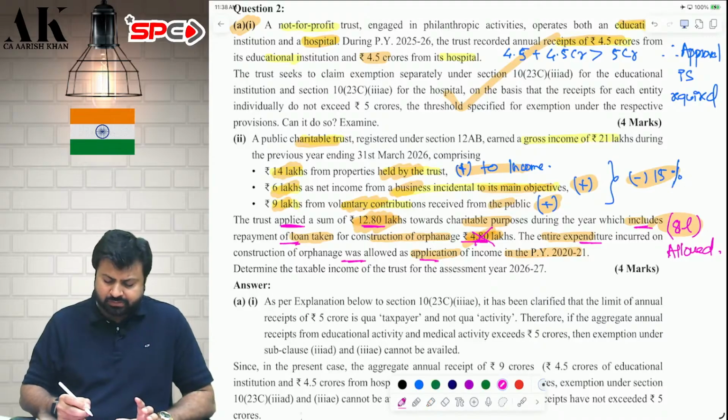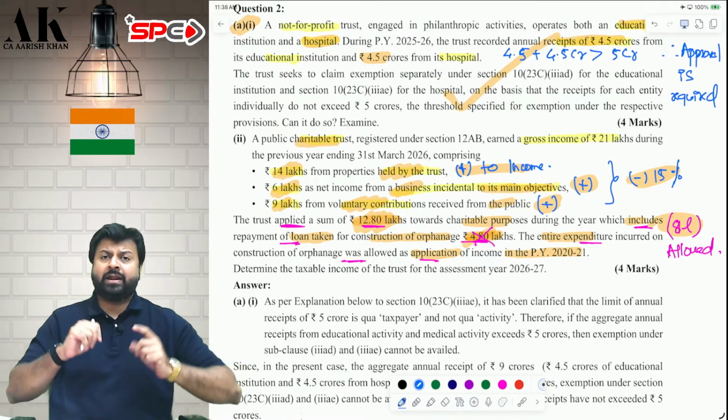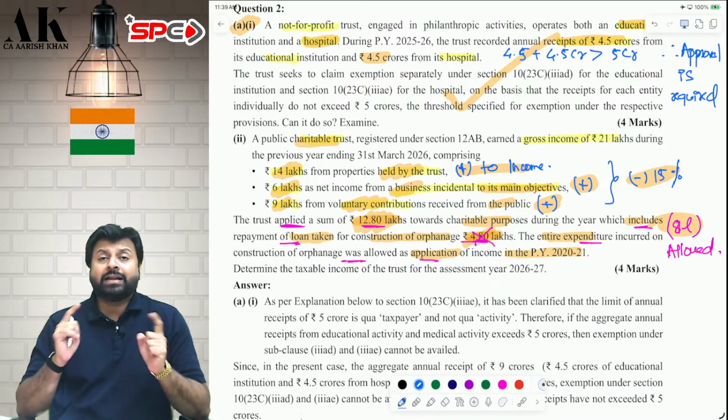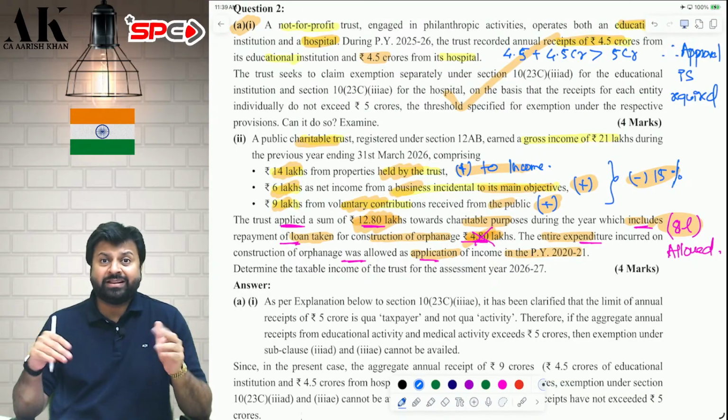But now you will raise question. Sir, you have explained to us in class, sir. If you take a loan and incur an expenditure, then it is allowed only when the loan is repaid and not when the expenditure is incurred. That is correct, I agree. But that amendment came in Finance Act 2021. If you do that after 2021, then that is the scenario.